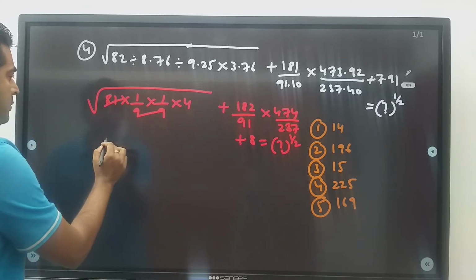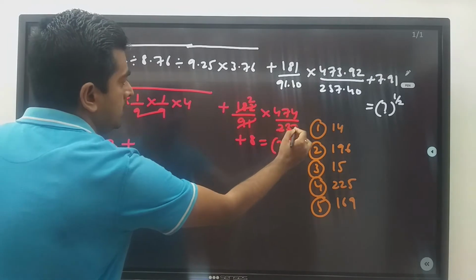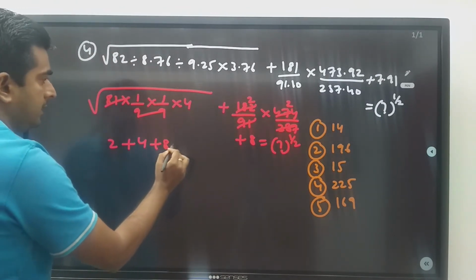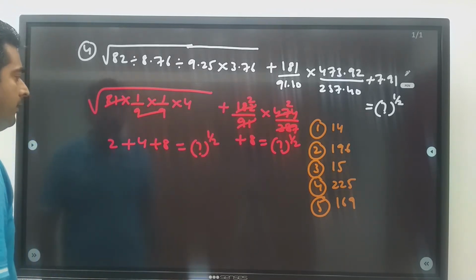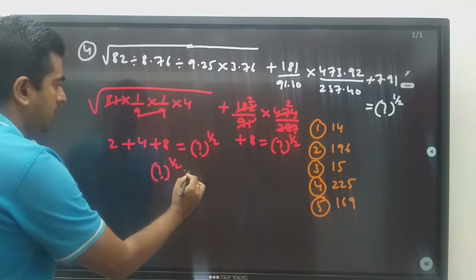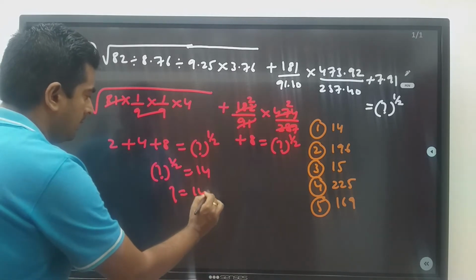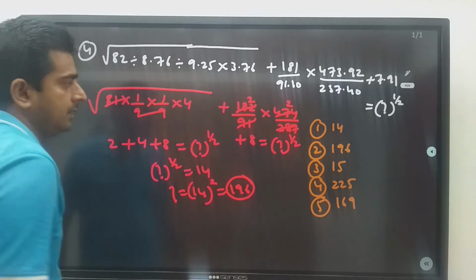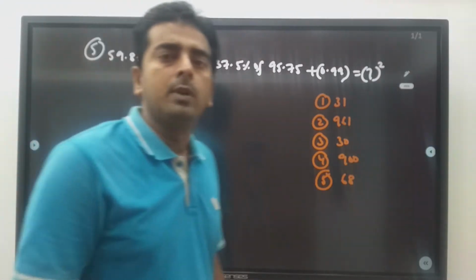Square root of 4 is 2. This is plus, this is 2 times, this is also 2 times. Again this is 4 plus 8 is equal to 14. So question mark whole power half is equal to 14. So what is the value of question mark? 14 square, which is 196. My answer is the second option, which is 196. So I hope you are clear with the fourth question.